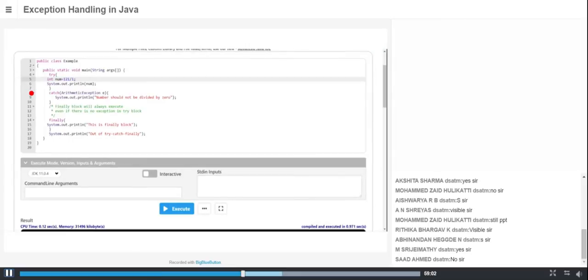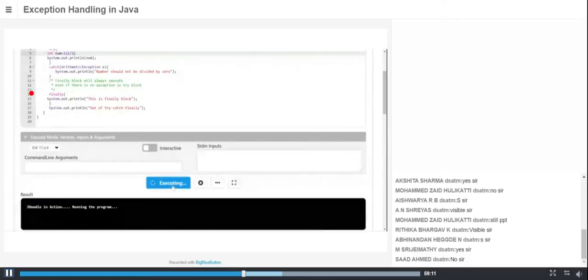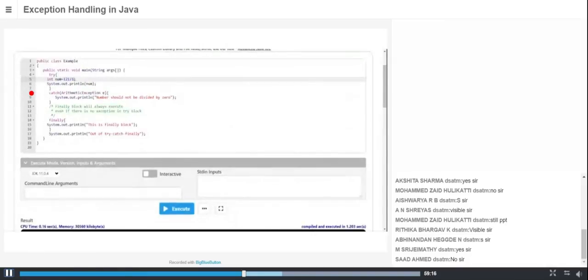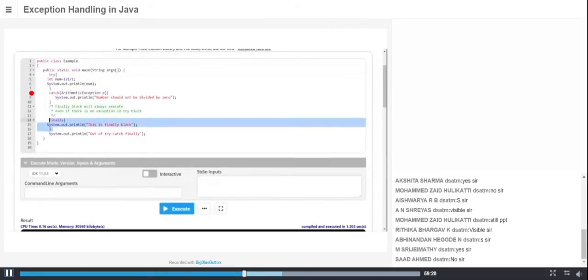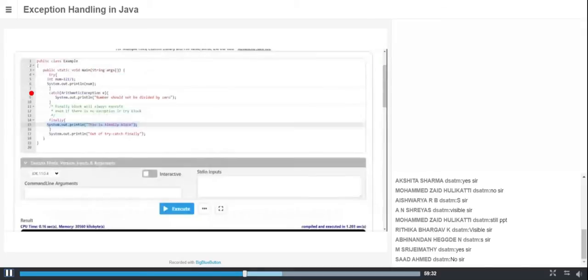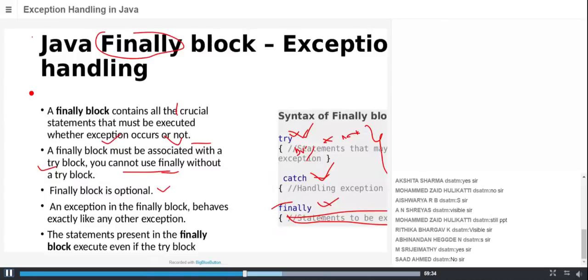Finally runs if I have an exception. What happens if I don't have an exception? See, there is no problem, right? The number can be easily divided by 1, so I'll run it now. See, I told you that whether I have an exception or not, this statement always runs. That's why we put crucial information here. If you have an error, it will print. If you don't have an error, it will also print. So that's the finally block. Okay, fine.